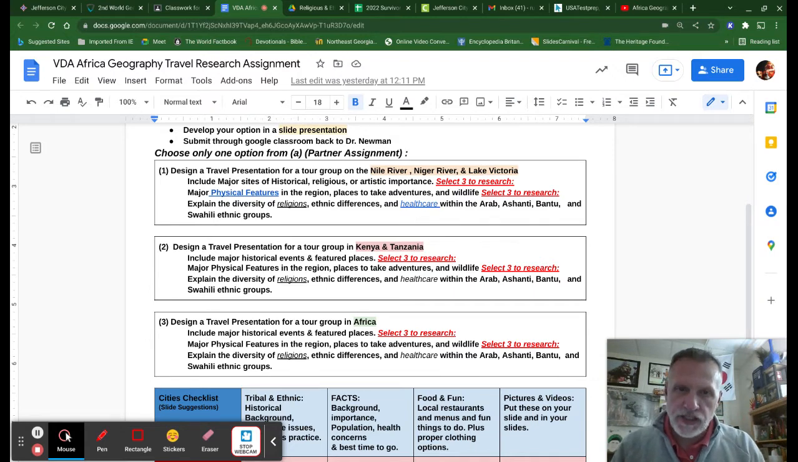Now, here's my suggestion. Number one and number two do not link up really well. Okay, they don't link very well. So I wouldn't pick those two combos. I would pick 1 and 3 or 2 and 3. Got it? Okay. Because again, all of Africa goes with Kenya and Tanzania. All of Africa goes with Nile River, Niger River, and Lake Victoria. So I think you're getting this. I think you got this.